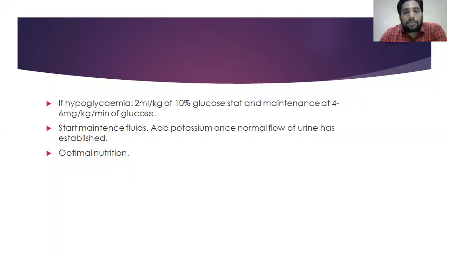Then we have to start the baby on maintenance fluids. Maintenance fluids depend upon the day of life. Initially, on the first day we'll give 50 to 60 ml per kg. Second day we give 70 ml per kg. Third day, 80 ml per kg, the baby needs fluids.